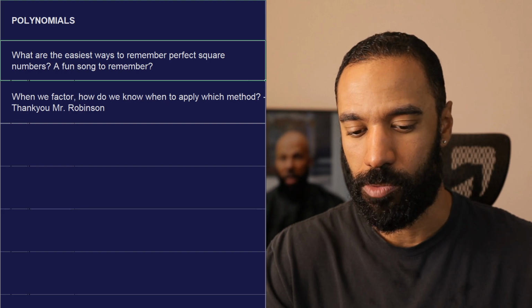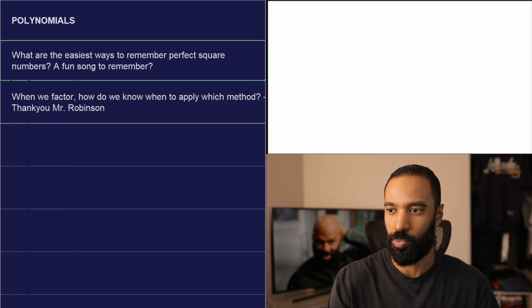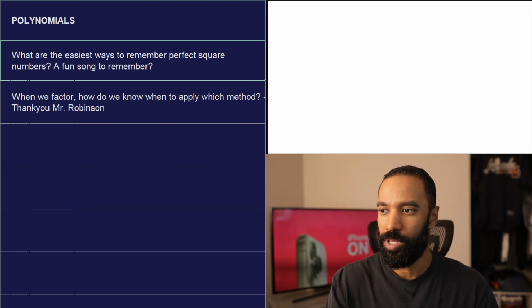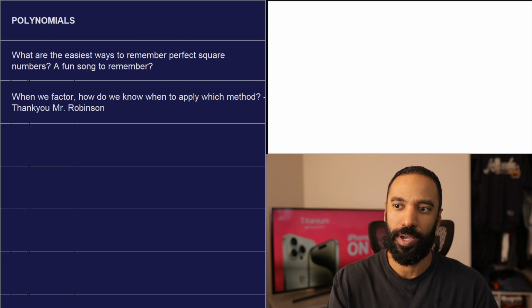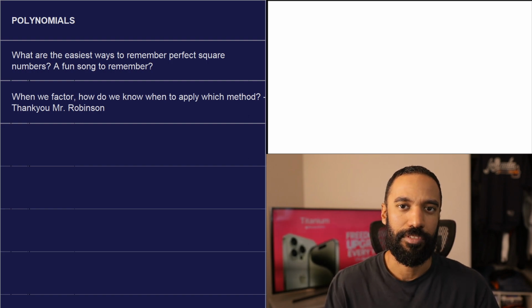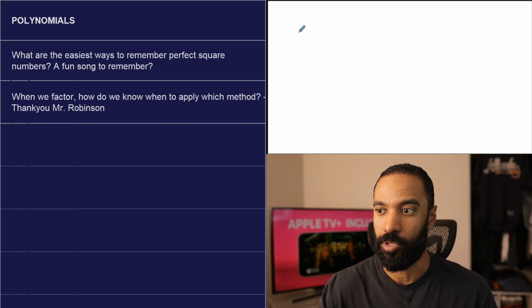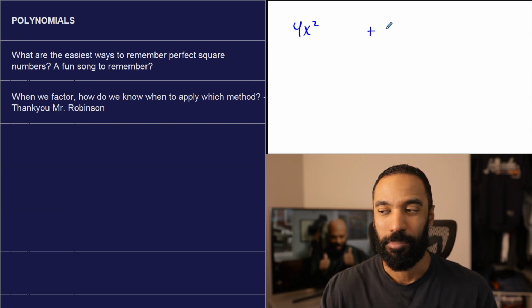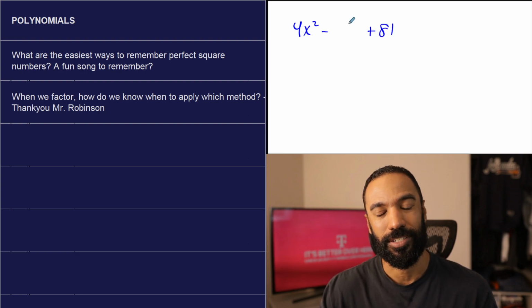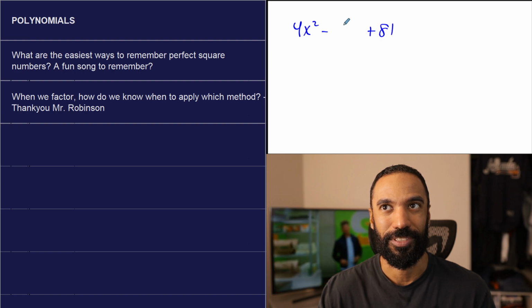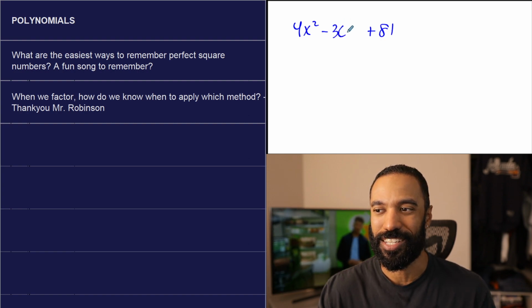But the reason why this is being asked is because when you hit the special case factoring of difference of 2 squares and perfect square trinomials, this is one I can make up. You can get something like 4x squared plus 81 minus 36x. There we go.